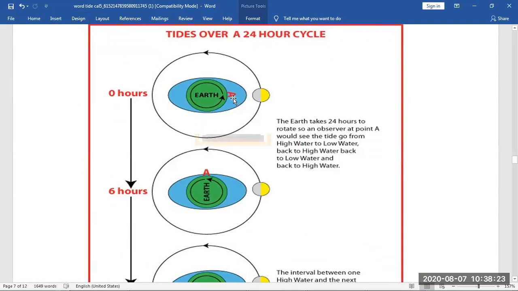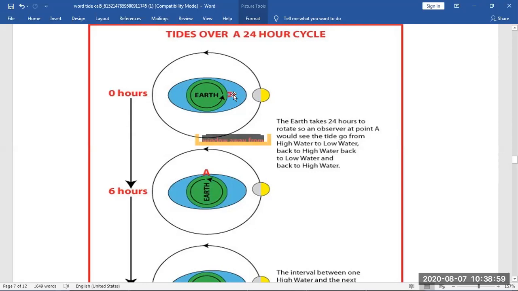Suppose some person, this is Alpha, is here on the Earth's surface. The Earth is rotating anti-clockwise around its axis, and the Moon is rotating anti-clockwise around the Earth. In 24 hours, Earth completes its rotation, and the Moon moves 360 degrees in around 28 days. So in 24 hours, it will move around 15 minutes here.